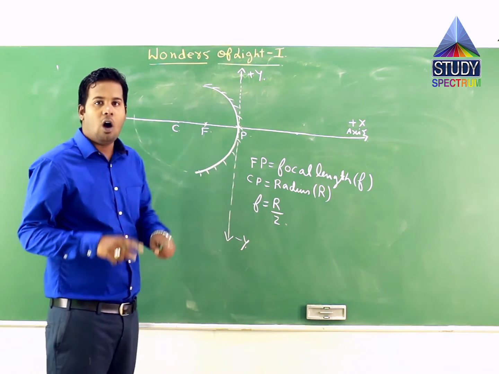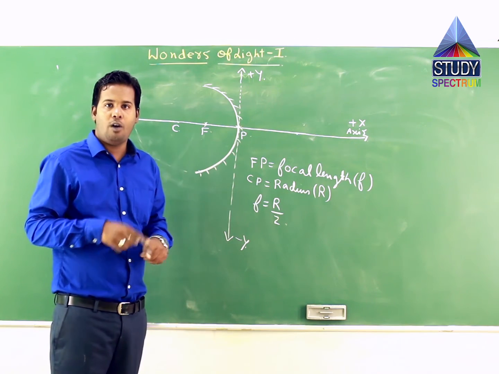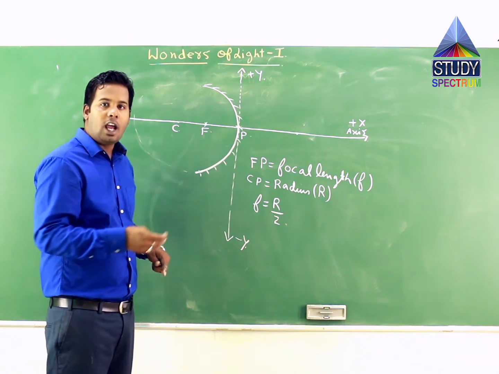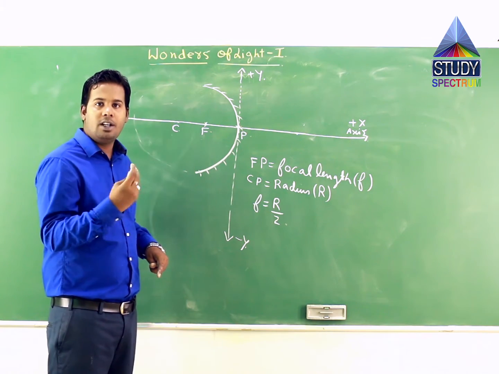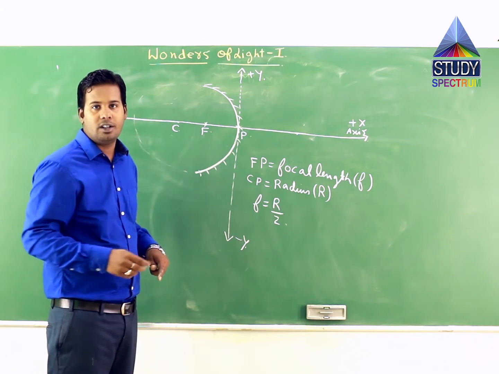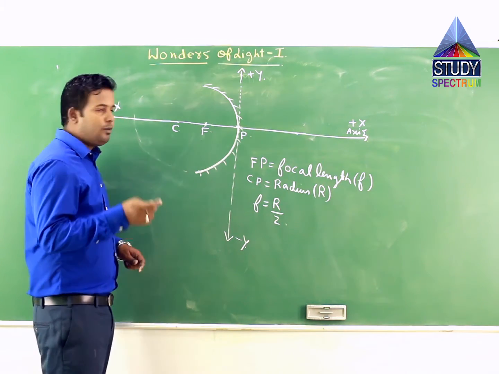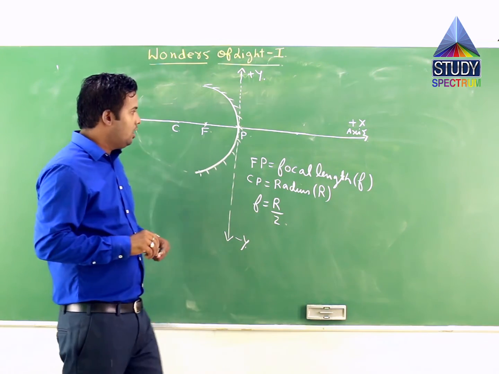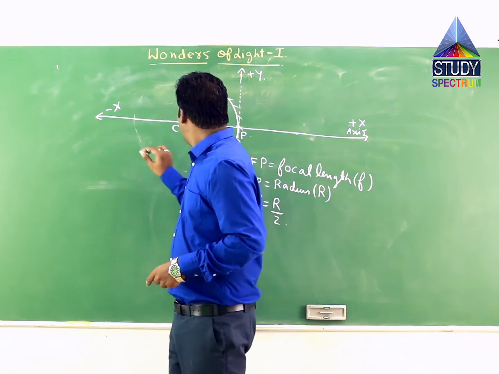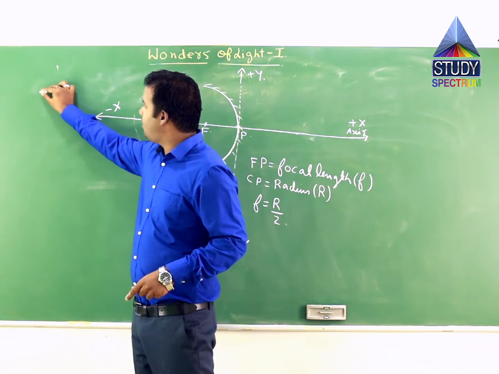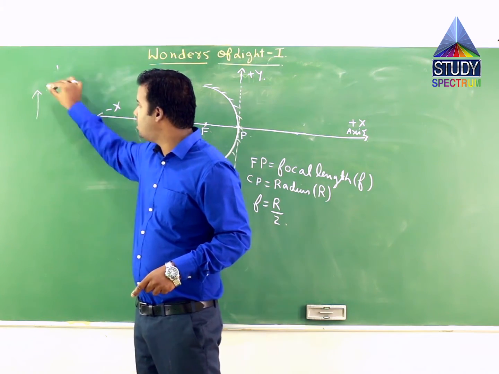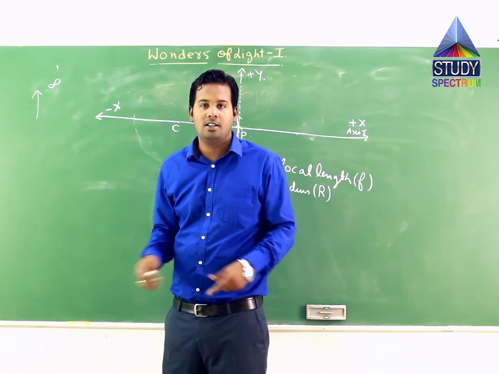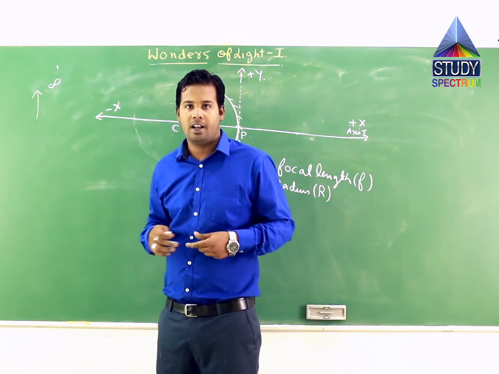Now the question is, how do we understand that tabular form of different positions of objects placed in front of a concave mirror, where the type of image formed has been described, and where it has been formed is also mentioned, the results. For that, let us understand the different places where objects can be placed. The very first position where an object can be placed is at a very far distance, say that is infinity. If you talk about a very far distance, then the distance is infinity, correct?